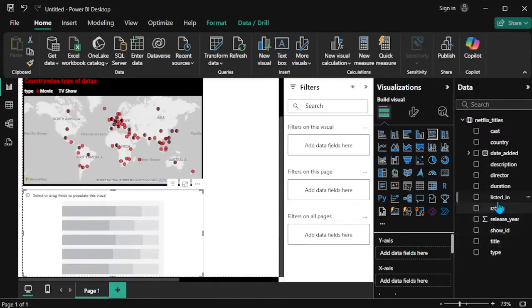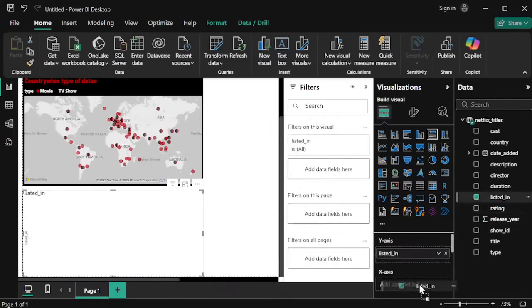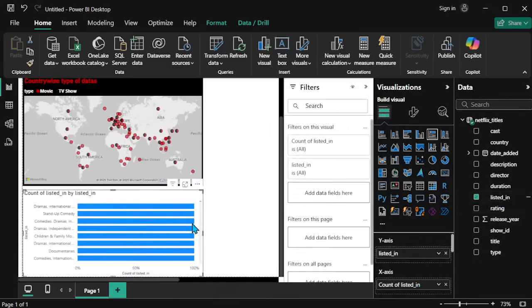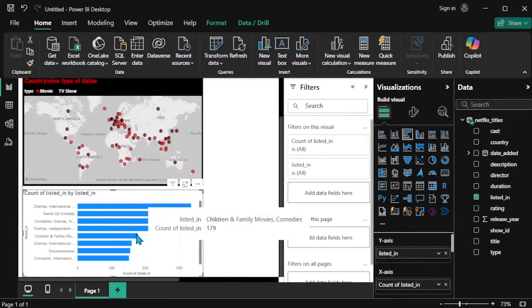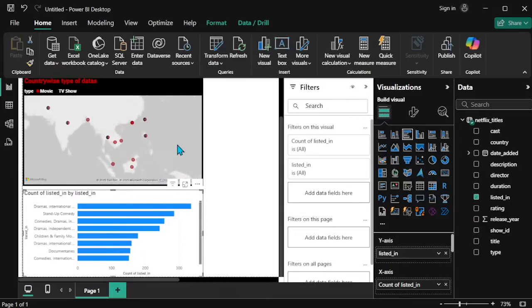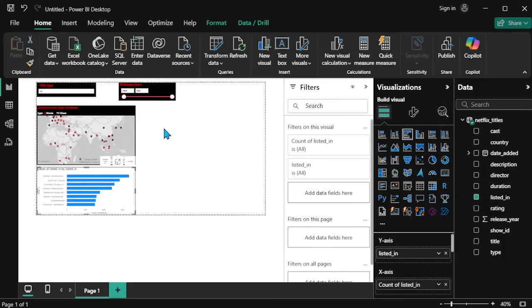So genre is presented in the listed_in format, so give it the listed_in and base it on the count. If you need the count of this particular data, you can select the clustered bar chart. Clustered bar chart means the individual label counts, each count is presented. Okay, so fine.